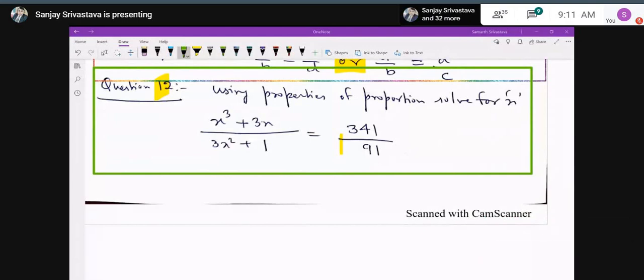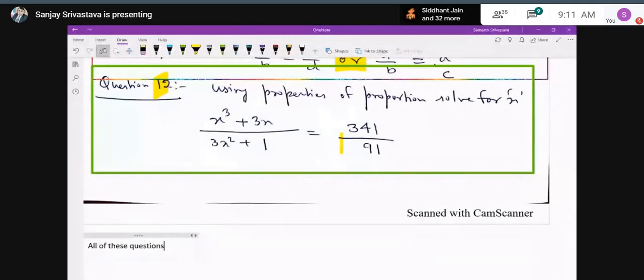Okay, so you can make use of componendo and dividendo in this sum, and this is all which I've given you as a part of assignment, and I'm very, very happy that most of the boys, whatever assignment I'm giving, they are submitting the correct answers and showing the very, very good working.